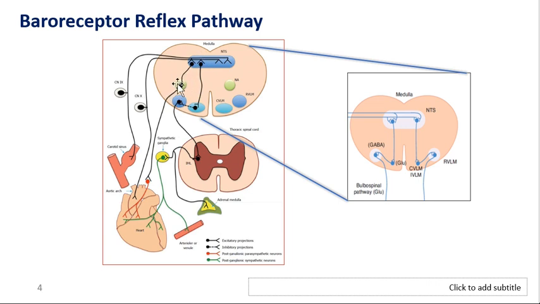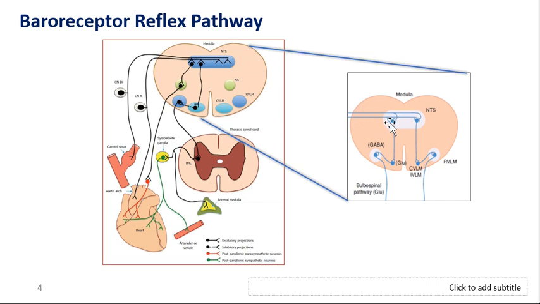This is the vagal motor nucleus, and this is going to stimulate CVLM, which is the cardiovagal center, which is going to inhibit RVLM, which is the vasomotor center. Basically, when there is high BP, it's going to stimulate the vagus so that the heart rate can be decreased, and it's going to inhibit the sympathetic so that the vasoconstriction can be inhibited and we can manage the BP, right?